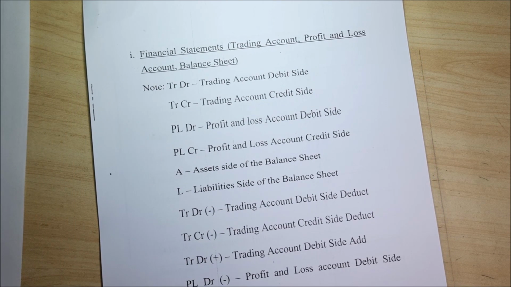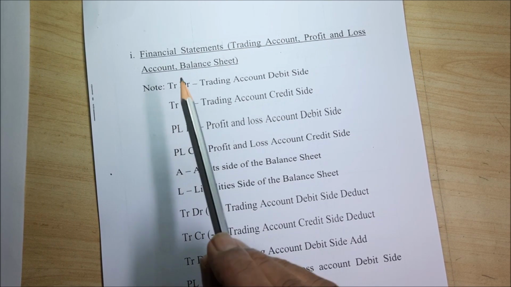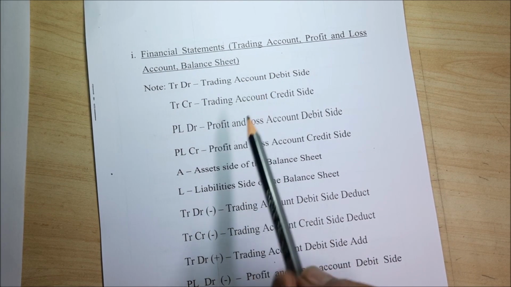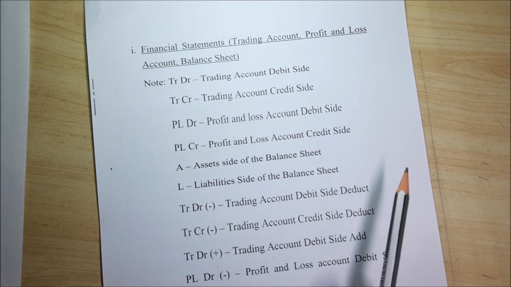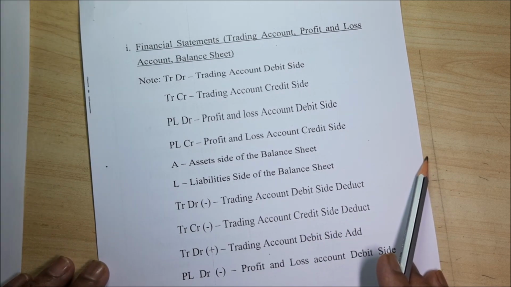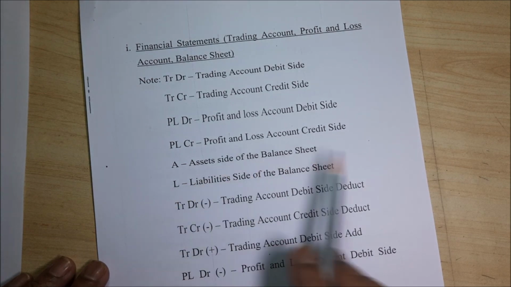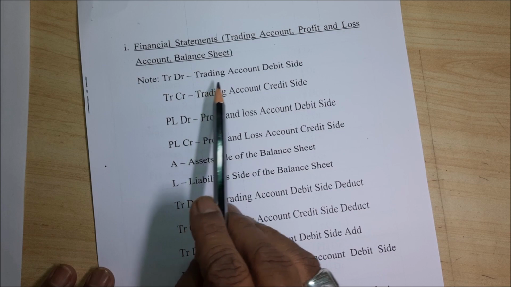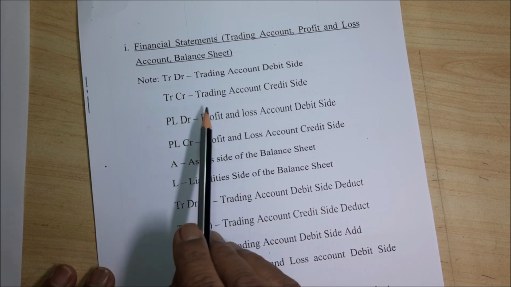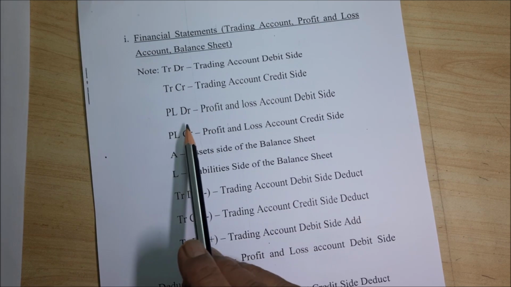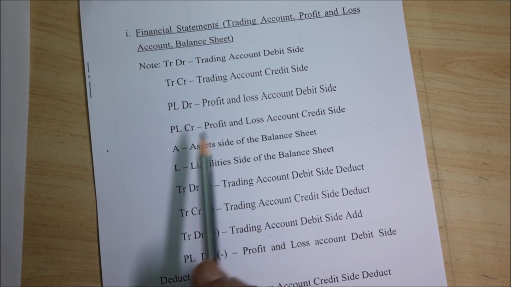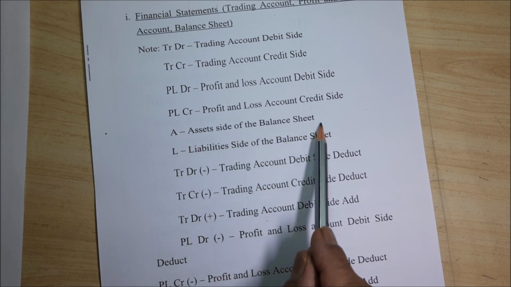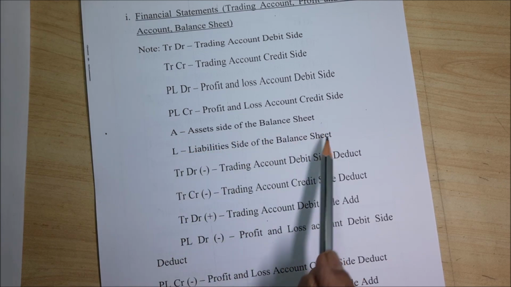And the most important concept is financial statements: trading account, profit and loss account, and balance sheet. We have already done this in our regular accounts, but still I am going to give you the details. Note what I have given: TRDR means trading account debit side, TRCR means trading account credit side, PLDR means profit and loss account debit side, PLCR means profit and loss account credit side. A is the asset side of the balance sheet. L is the liability side of the balance sheet.